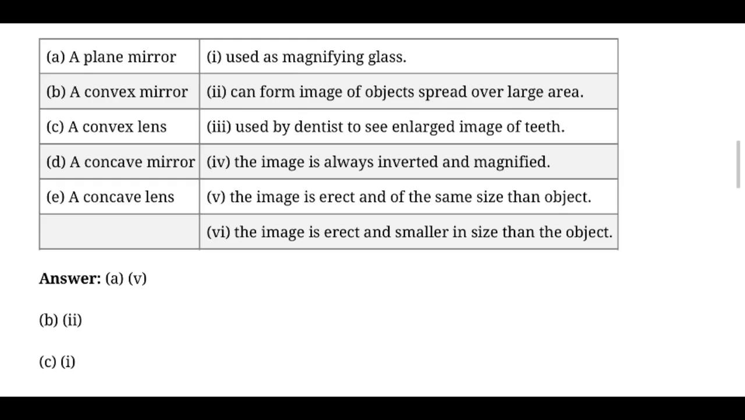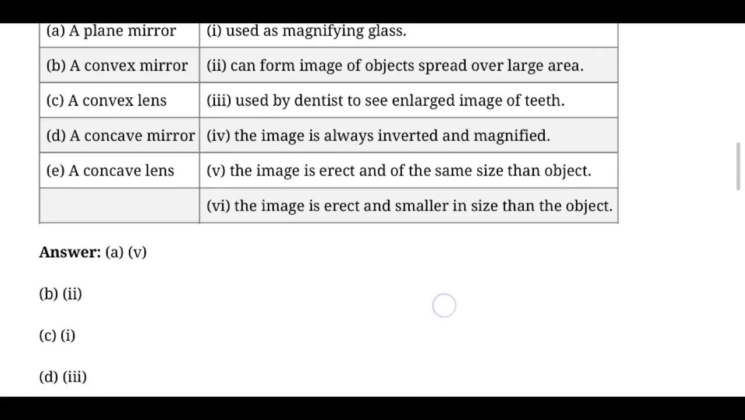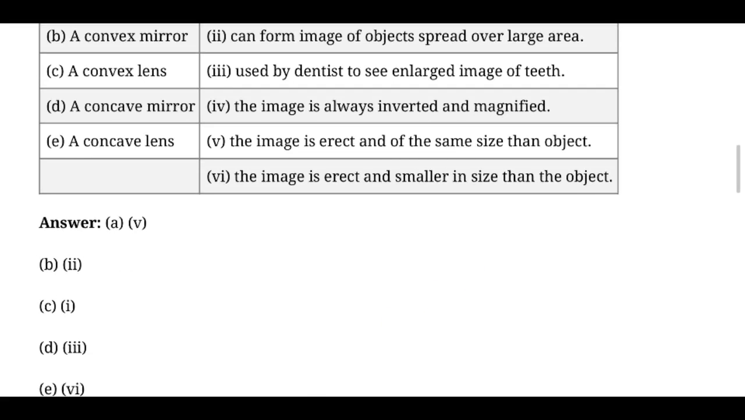So this is one of the given answers, almost related to the particular content present on the left-hand side, and so they confuse us. Anyway, just repeat the answer. A plane mirror always produces the same size, so 5 is the right answer. A convex mirror can form images of objects spread over a larger area, because in the rear view side mirror of a vehicle, they use a convex mirror. Then the convex lens is used as a magnifying glass. Then the concave mirror is used by dentists. Then the concave lens: the image is erect and smaller in size than the object. That is the answer for E.